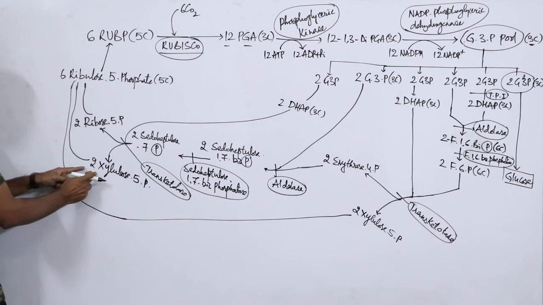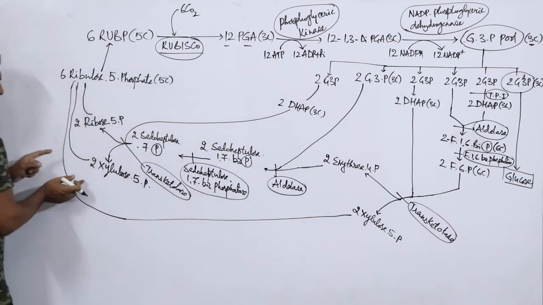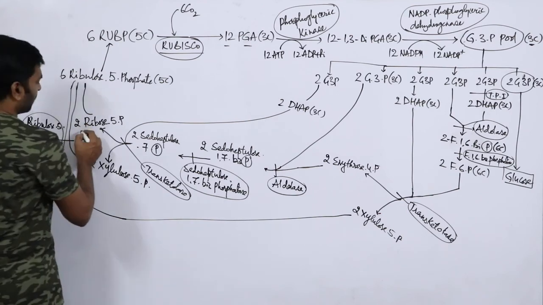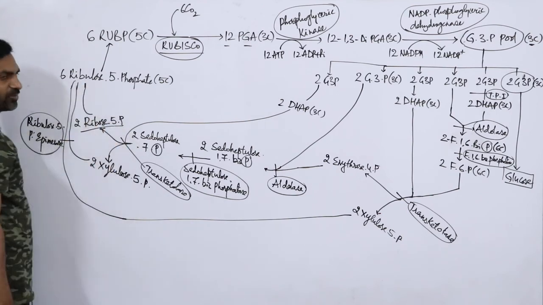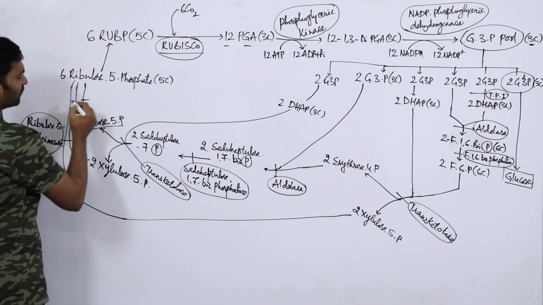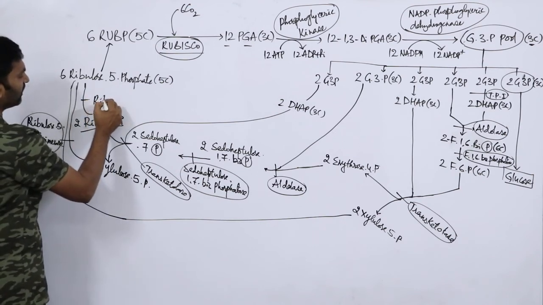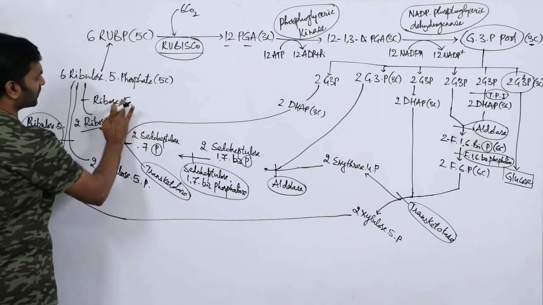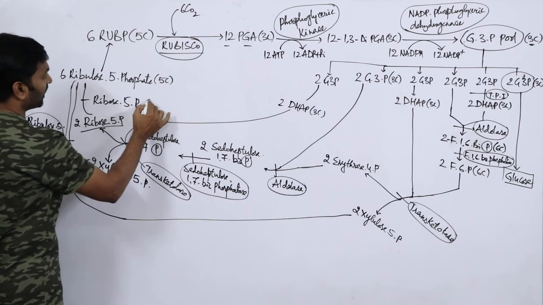Then both xylulose and ribulose, this can be catalyzed by an enzyme called ribulose 5-phosphate epimerase. Remember, ribulose 5-phosphate epimerase. Ribose 5-phosphate is converted into ribulose 5-phosphate. In this particular reaction, the enzyme would be ribose 5-phosphate isomerase.